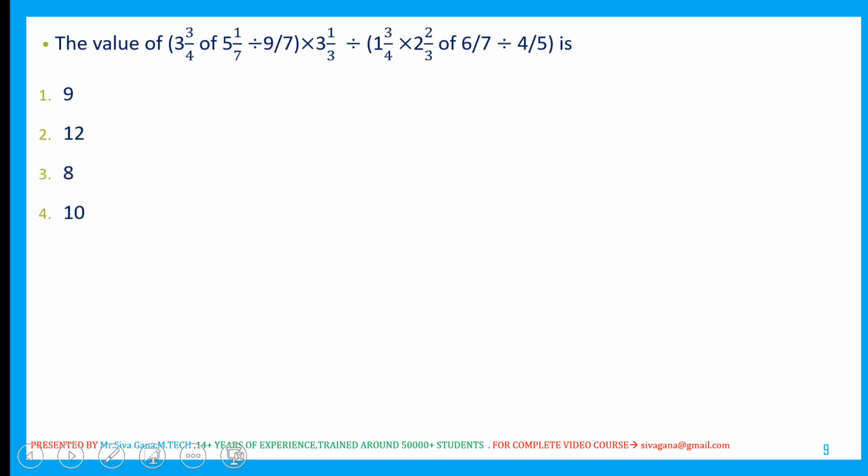Next question. The value of this one, 3 by 4. Apply the BODMAS rule properly. So 4 3s are 12, 15 by 4 into 36 by 7 into 9 by 7 is nothing but 7 by 9.